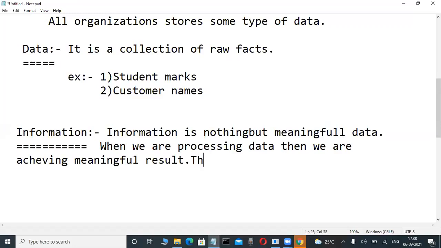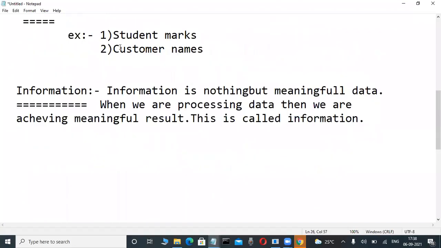This is called information. This is called information. What is this one? And now here, check it out. Concentrate here. Suppose, for example, in the books we are referring to, student marks are given as data. But what is the information related to that?